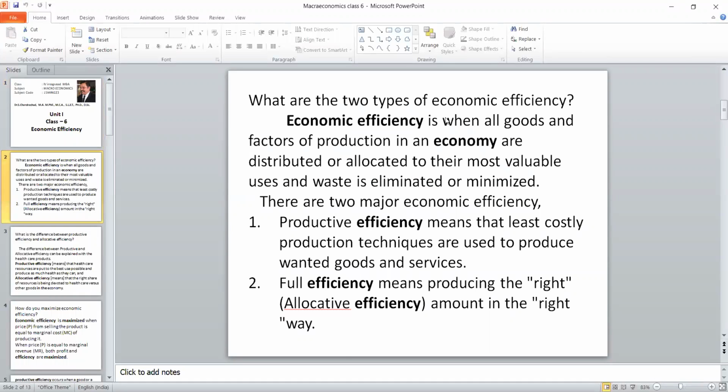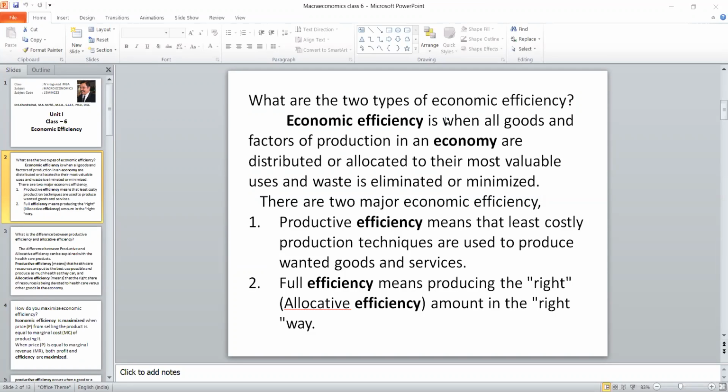what are the major types of economic efficiency. Actually, the economy is with goods and services production. The resources are scarce. So, in order to achieve economic efficiency, we divide it into two categories, namely productive efficiency and allocative efficiency. This allocative efficiency is otherwise called full efficiency. So economic efficiency is when all goods or factors of production in an economy are distributed or allocated to their most valuable users, eliminating or minimizing the waste.